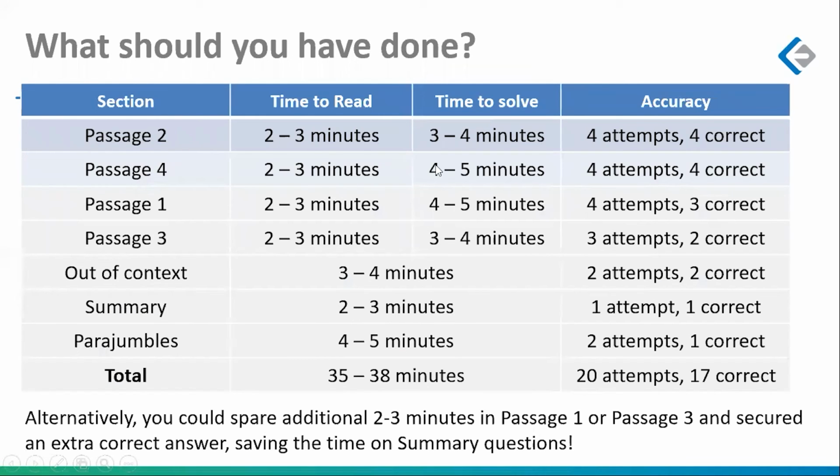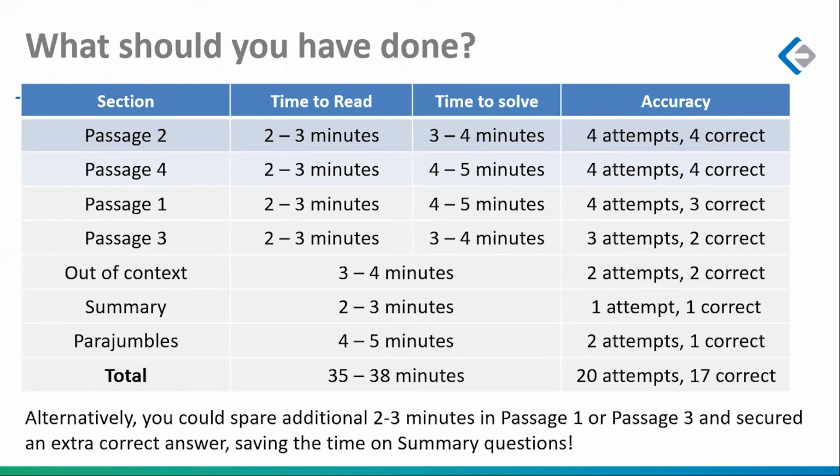This is what people wait for in the analysis. What should you have done? Started with passage number 2, the best passage. If you remember, passage number 2 was the psychology passage, Schadenfreude. Then you go to passage number 4. Then you go to passage number 1. And last you go to passage number 3. Why is passage 1 so low? You remember passage 1 had that bomb question at the beginning? That's why passage 1 is so low.